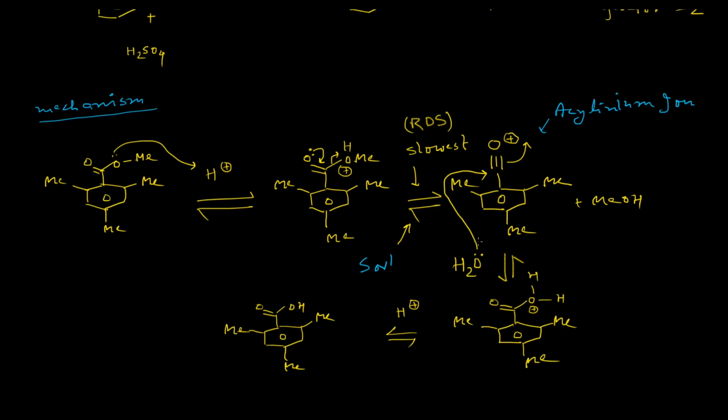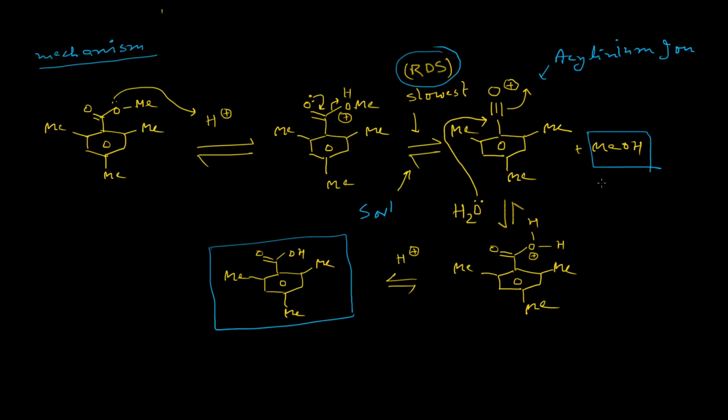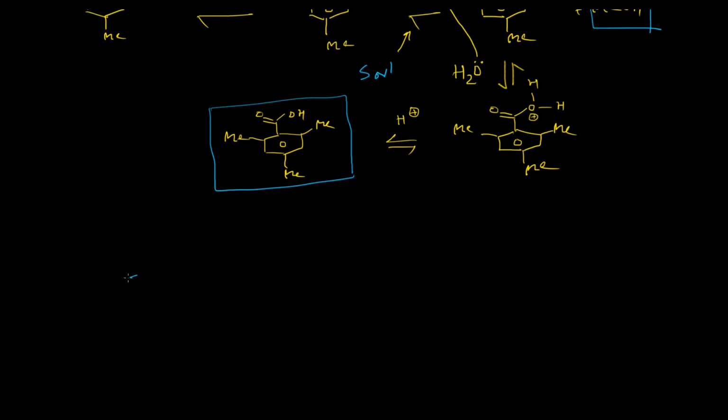And then the water molecule behaves as a nucleophile and attacks this acylinium center. So these two are the hydrolyzed products, mesitoic acid and methanol. And this is our rate determining step. So why is this mechanism actually operating? If we consider the normal tetrahedral mechanism of